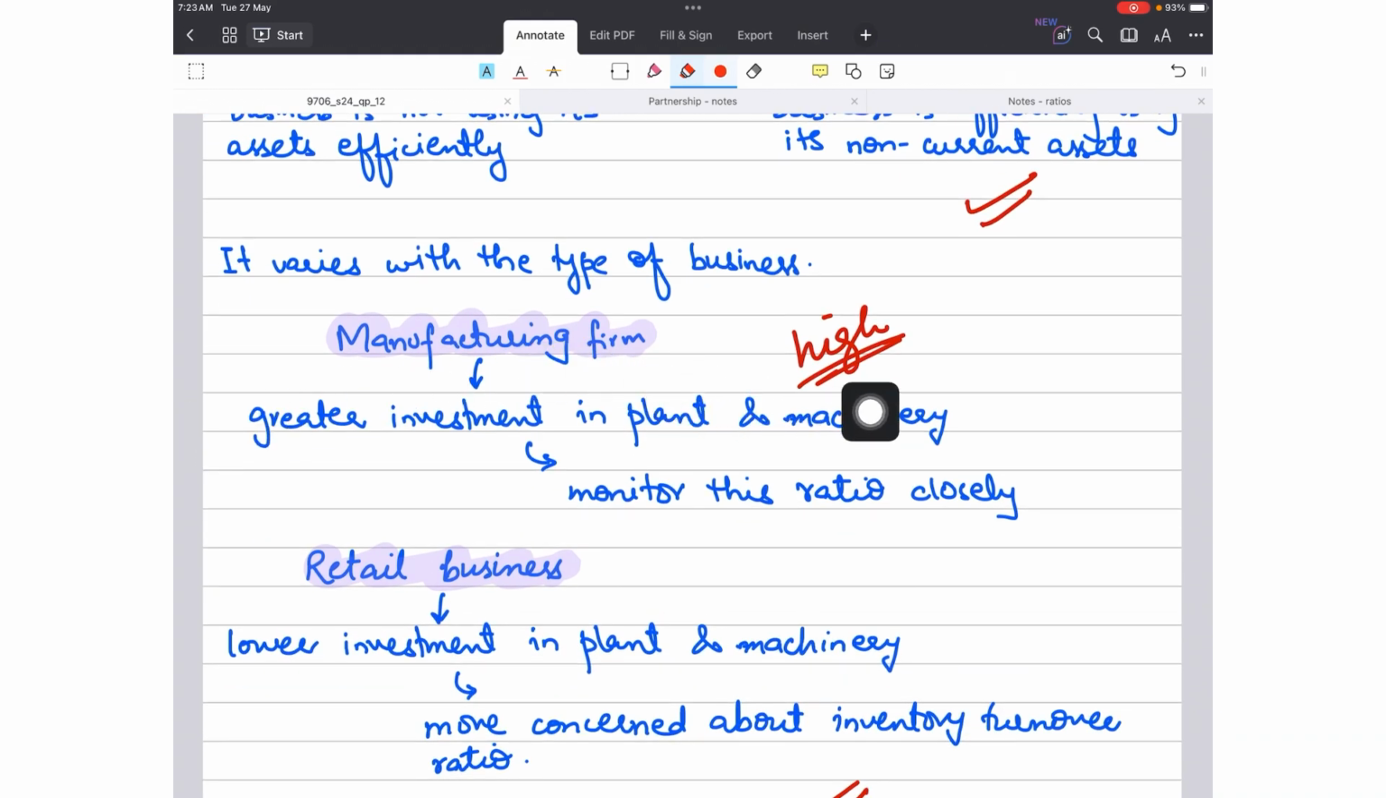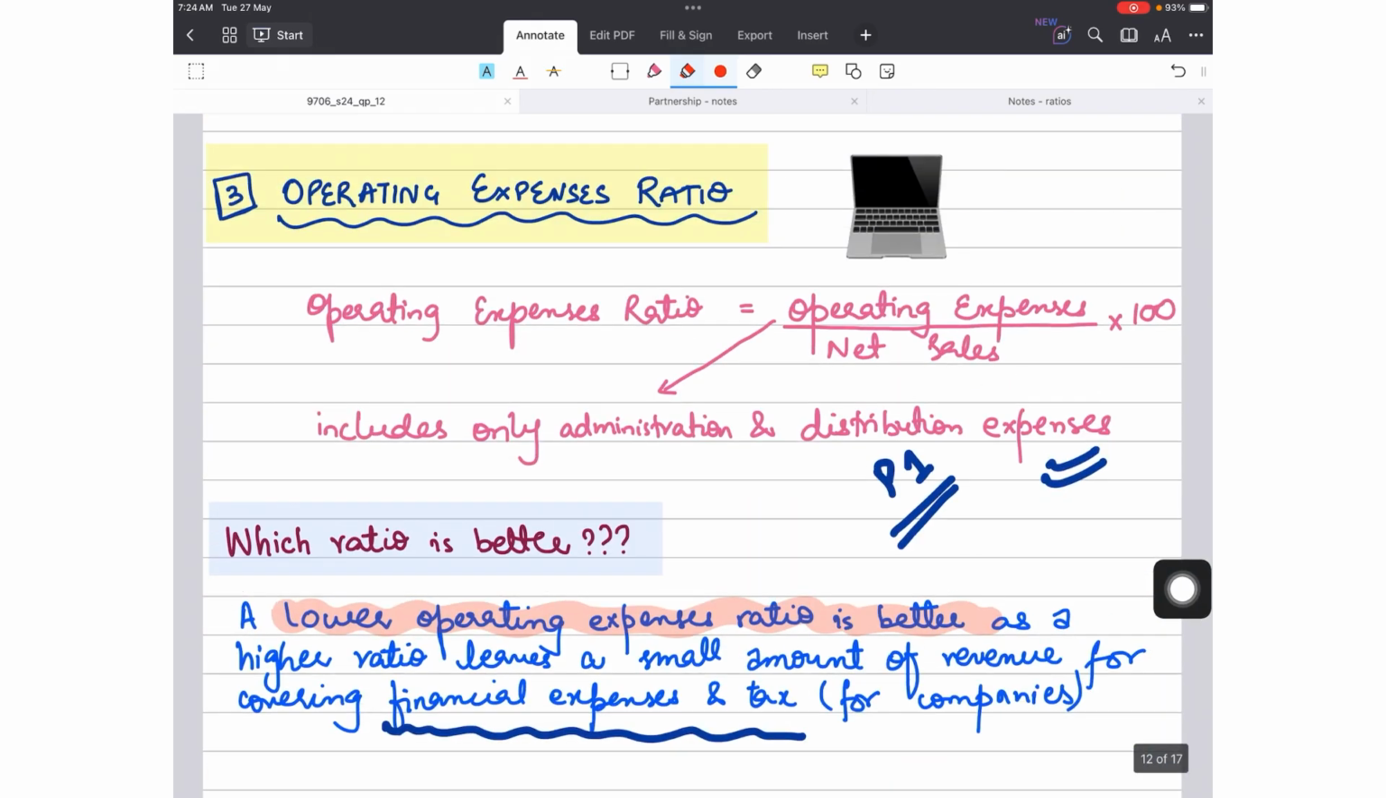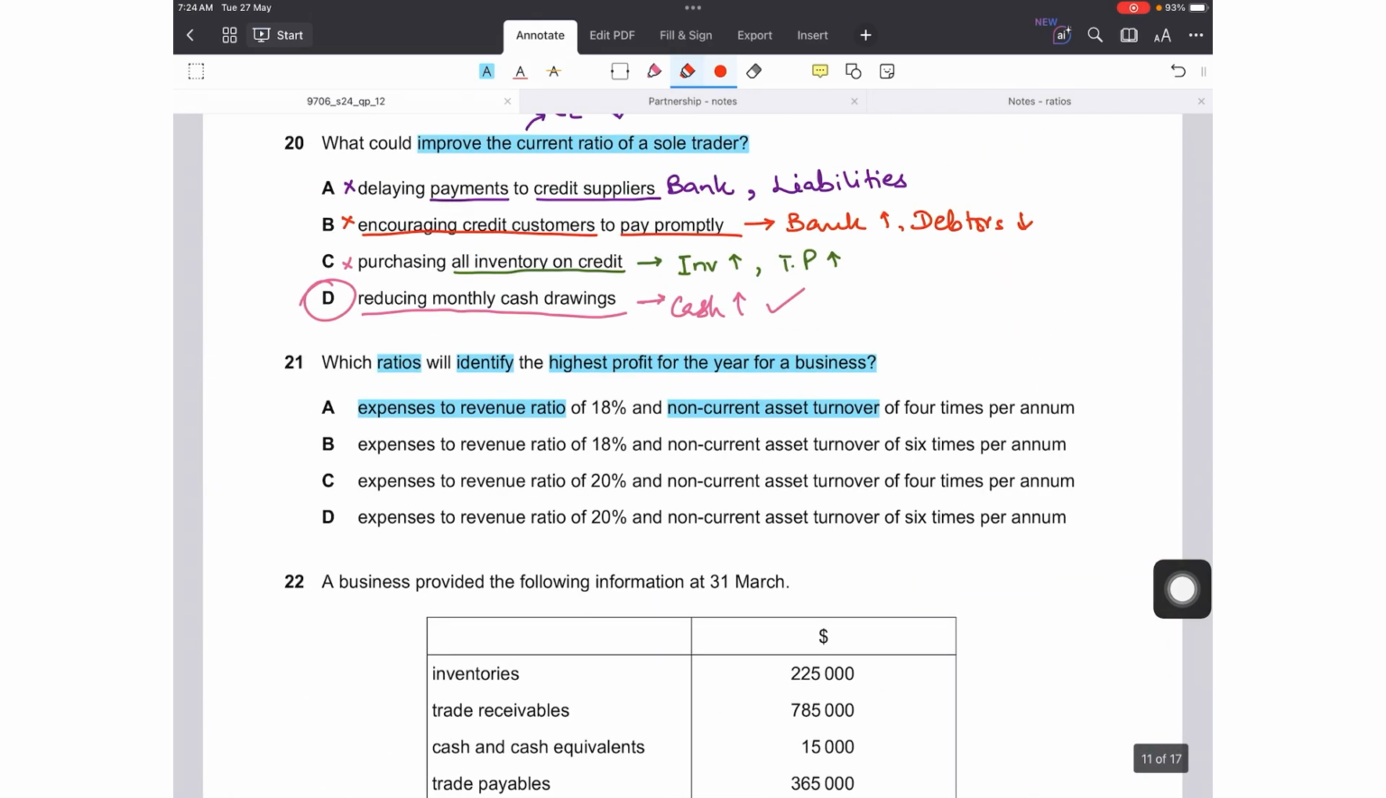For instance, for manufacturing types of businesses, they have more investment in plant and machinery, so they want to see the higher return also. But in retail business, most investment is in the current assets, right, the inventory, and they have lower investment in plant and machinery, so they are not much concerned about non-current asset turnover, rather inventory turnover. So keeping this information in mind, now let's read the options one by one.